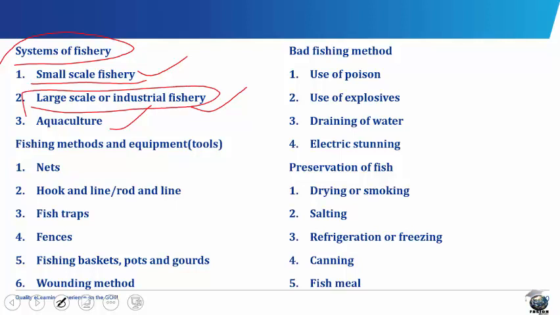Large-scale or industrial fishery. This involves using large boats called the trawlers to catch fishes in inland rivers, seas, lakes, and ocean. This is very expensive and can only be afforded by large companies like the Hebrew Organization, the Mesu Fish Company, the National Shrimp Company. The features of large-scale fishery include: 1. It is carried out in sea or ocean where there is a large body of water. It is very expensive and needs good organization.